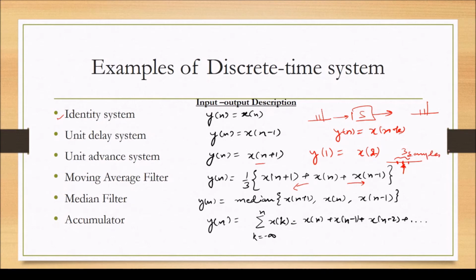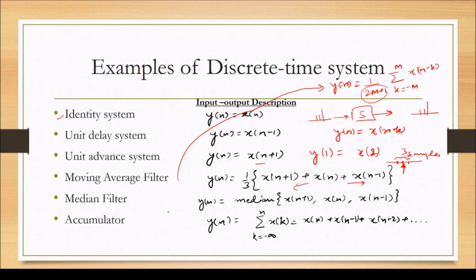We can generalize this moving average filter by an M sample moving average filter, where y[n] can be written like this: 1 upon 2M plus 1, the sum from k is equal to minus M to M of x[n minus k]. So it will take the previous M samples as well as the upcoming M samples as well as the current sample. So there will be 2M plus 1 samples and we average out those samples.